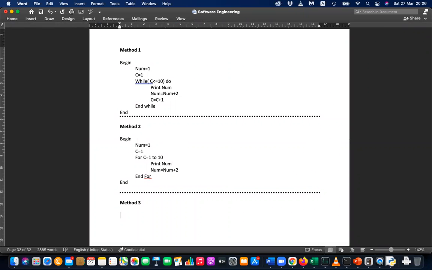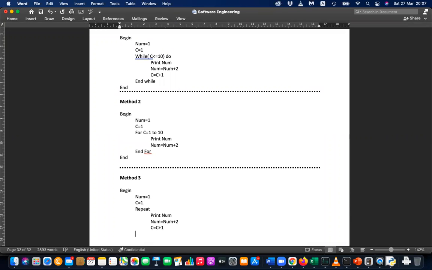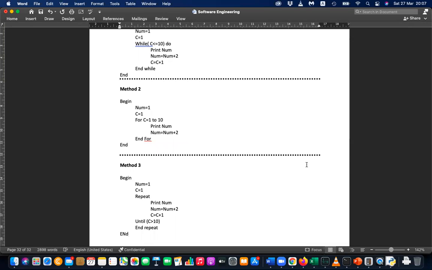Third one, you have to tell begin, same thing. Again, num equal 1, and you can say c equal 1. And you can say repeat. Repeat what? Repeat, print the num, num equal num plus 2 and c equal c plus 1 until c greater than 10. When c greater than 10, end repeat and end the code.